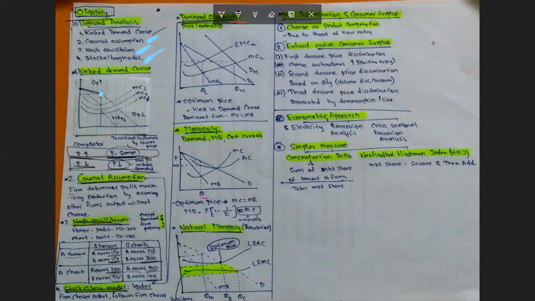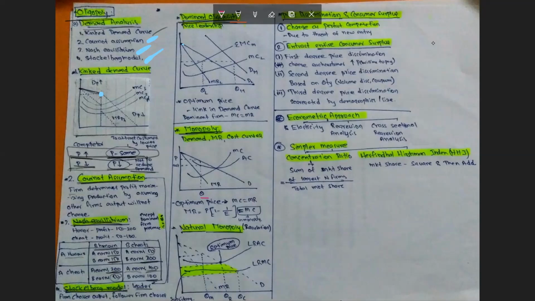The final market structure is monopoly, where the demand curve, marginal revenue, marginal cost and average cost are described in the graph. The optimum price, as I told you, in any market is where marginal cost equals marginal revenue and the marginal cost curve cuts marginal revenue from below.